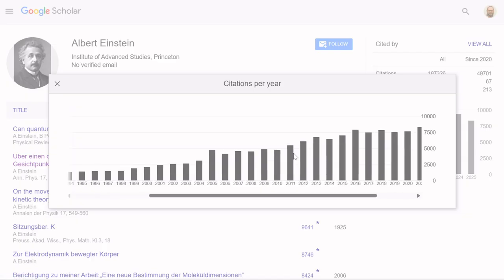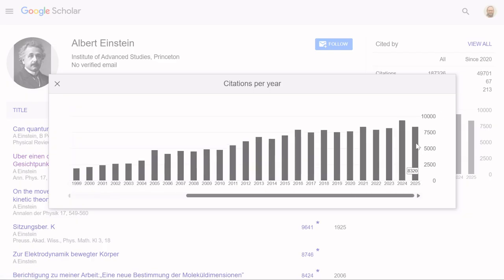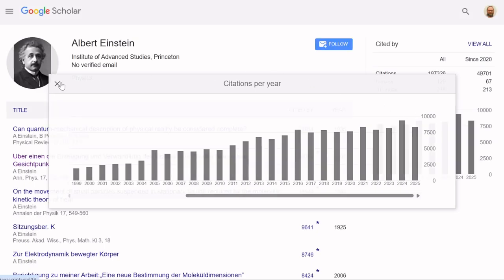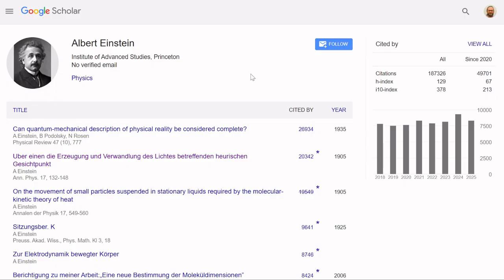From 1986 to today, the number of citations per year has increased tremendously. That's simply because there are more scientists today than there were in 1986. And if you go back further in time, that will be even more pronounced. So Albert Einstein's influence is much bigger than suggested by this number, 187,000. Obviously, he's one of the most influential scientists in history.